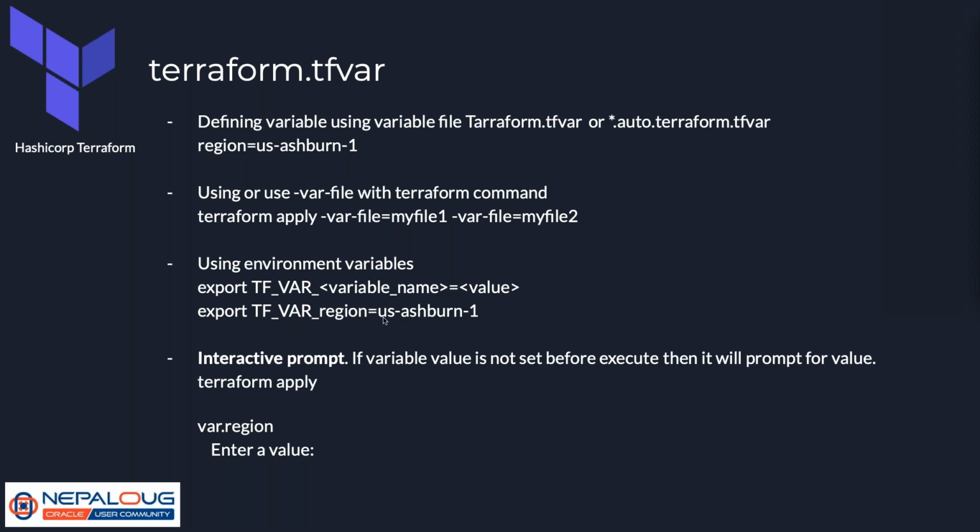Here region is the variable, and us-ase-1 is the value. So this is the value and this is the variable, and the variable needs to be prefixed with TF_VAR_. So this is mandatory.